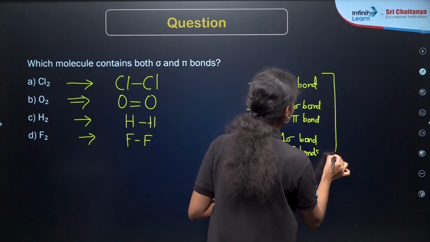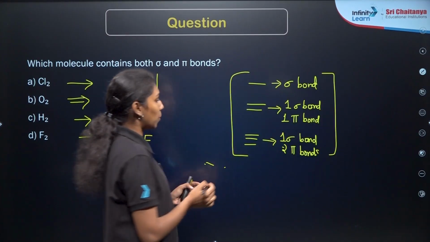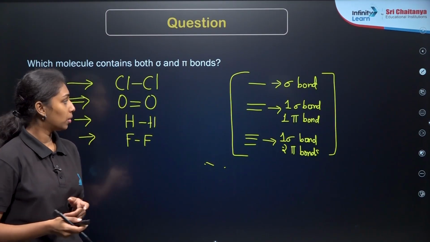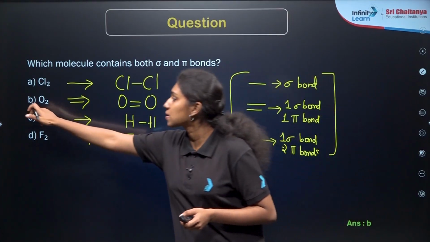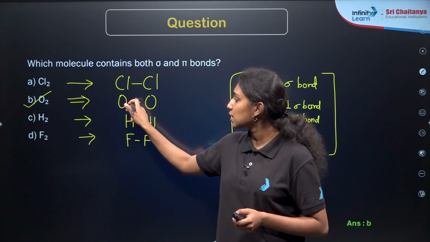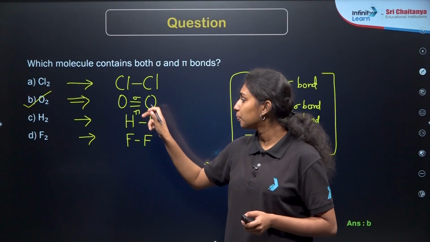So this is very important in terms of the double bond, single bond and triple bond, especially for the carbon compounds. So option B is the correct answer, oxygen. In the case of oxygen molecule, this is sigma bond, this is pi bond.